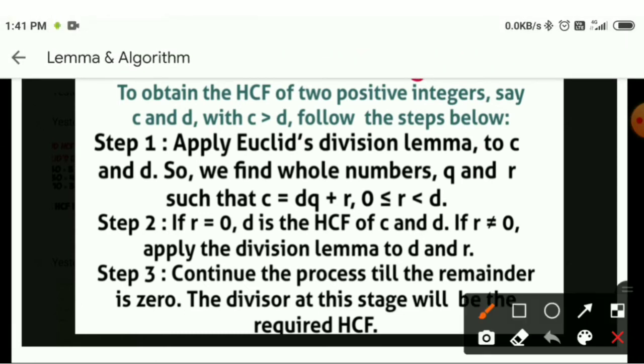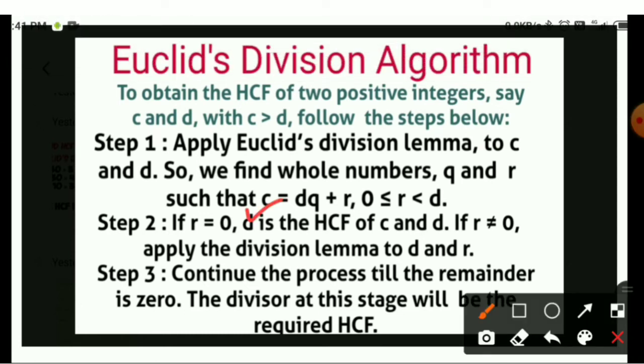And if this R equals 0, means after division you get 0 as a remainder, then you can say D is the HCF of C and D. But if R is not equal to 0, means the remainder is greater than 0, you have to apply this step again. You have to apply Euclid's division lemma again and continue until you get the remainder 0. The collection of all these steps is called Euclid's division algorithm.